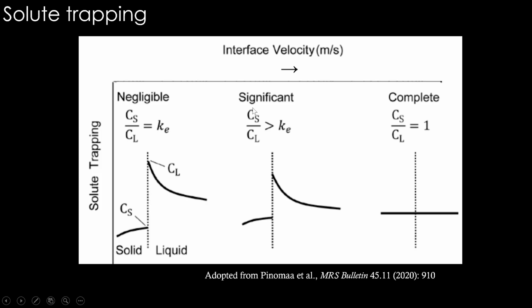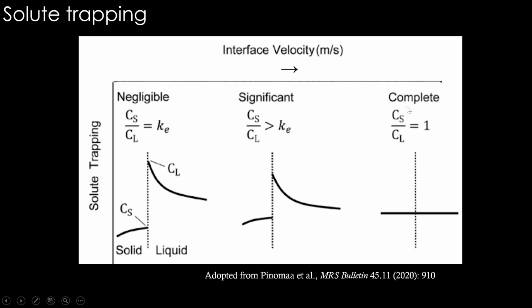Now if there is significant solute trapping, this can happen when interface velocity is higher compared to this case. When the interface velocity is significant, solute trapping is significant, then Cs by Cl is more than Ke. Solid actually traps more solute. It's supposed to have very little solute, but it now traps more solute. So the concentration of that solute in the solid is now high. Therefore, the ratio is higher than the equilibrium partitioning coefficient.